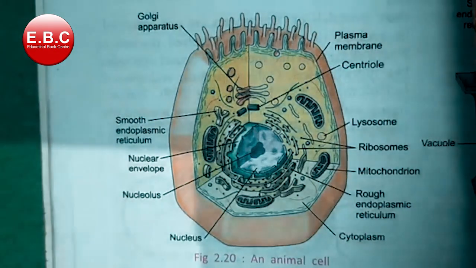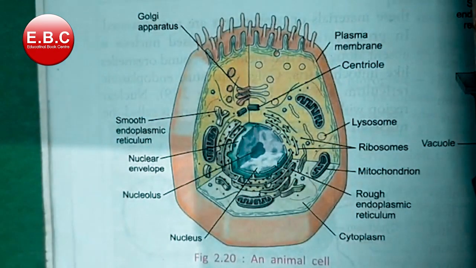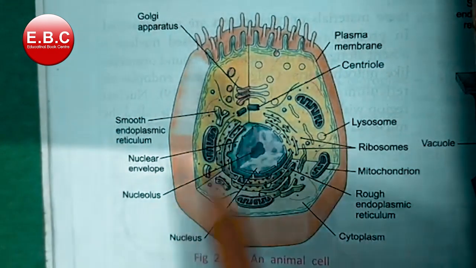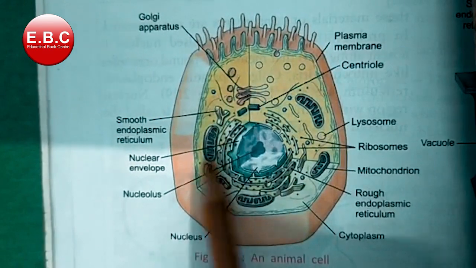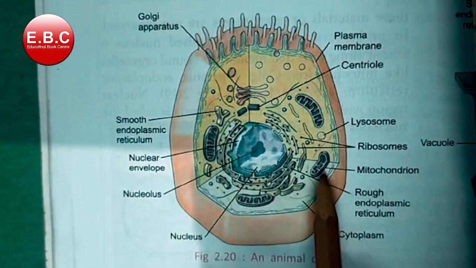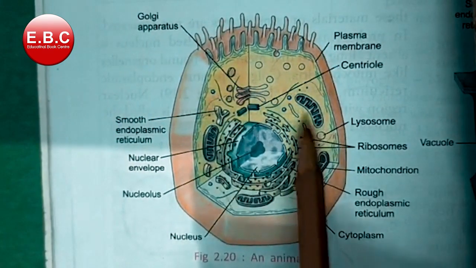The parts which are present inside the cell are known as organelles.